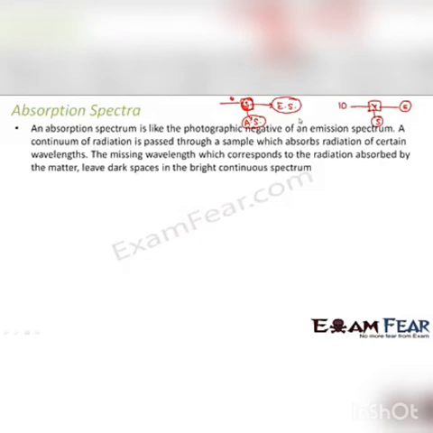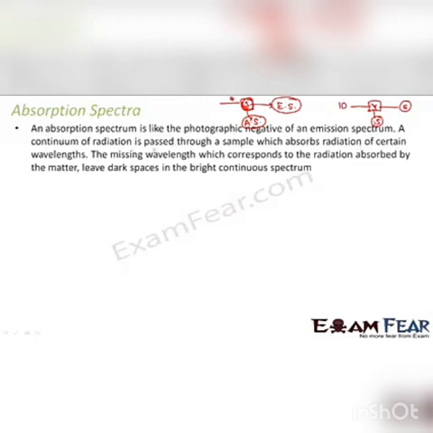The incident radiation falls on an object. Some part is absorbed, which is given as absorption spectrum, and the remaining part is emitted as emission spectrum. Therefore, it says that the absorption spectrum is like a photographic negative of emission spectrum. That's because whatever is not present on the emission spectrum is present on the absorption spectrum. Here, 5 rupee was missing. So where is that missing 5 rupee? It is in the absorption spectrum, right? So an absorption spectrum is like the photographic negative of an emission spectrum.